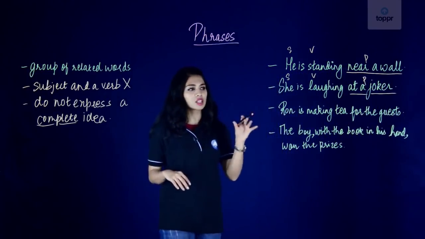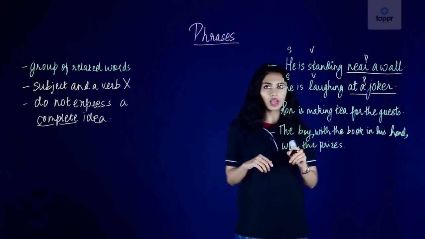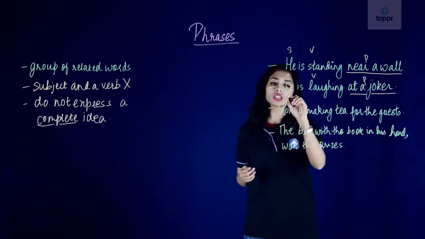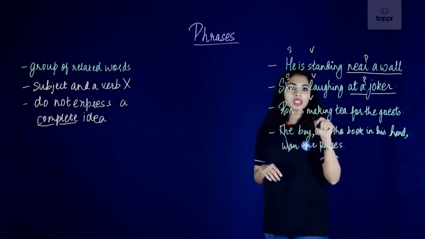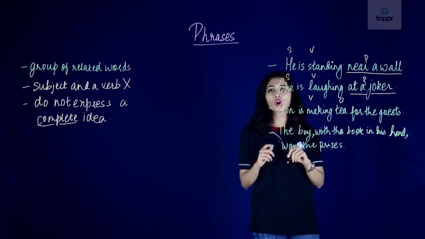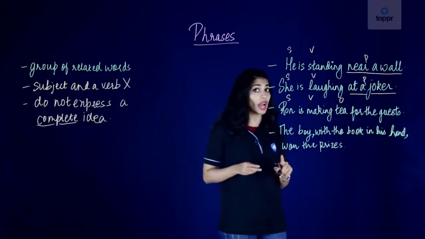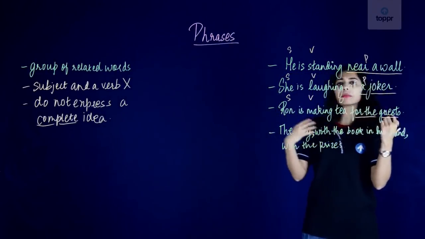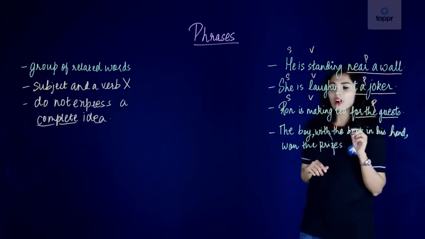Let's take a look at the third sentence: Ron is making tea for the guest. Let's do the same drill again. Ron is our subject, is making is our verb, tea here is our object, and what is for the guest? For the guest is a group of words again. It does not have a subject or a verb, and it is not making complete sense. It is not a complete idea, and therefore for the guest is a phrase.